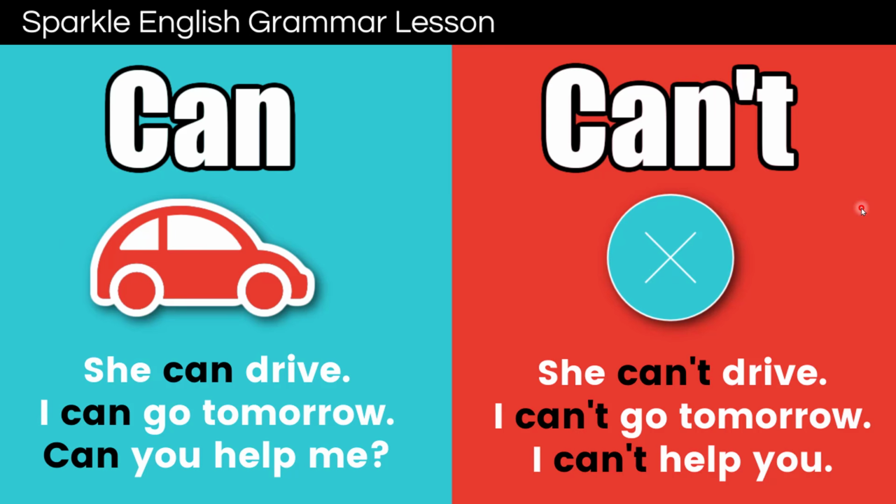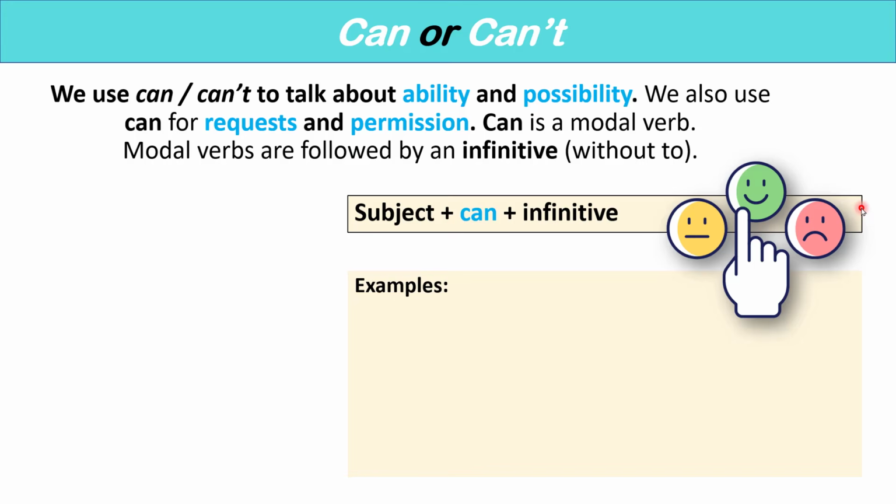In today's lesson, I'm going to teach you about the modal verb can. Can is one of the most common modal verbs in English. We use can and can't to talk about ability and possibility. We also use can for requests and permission.